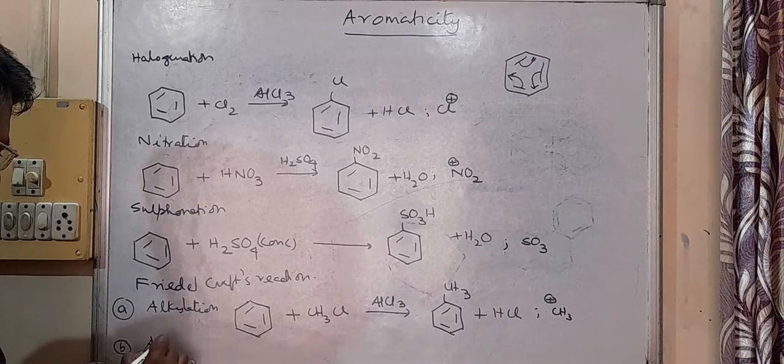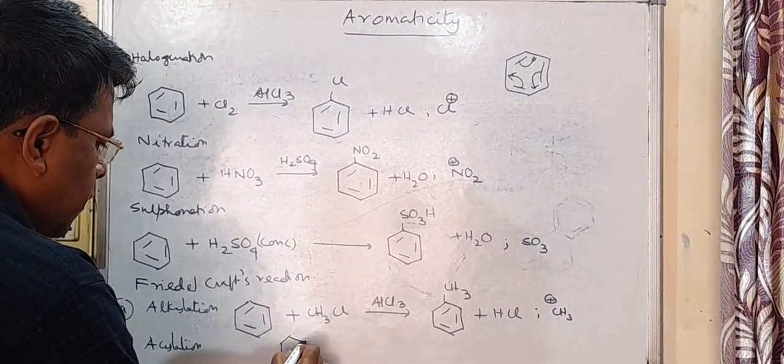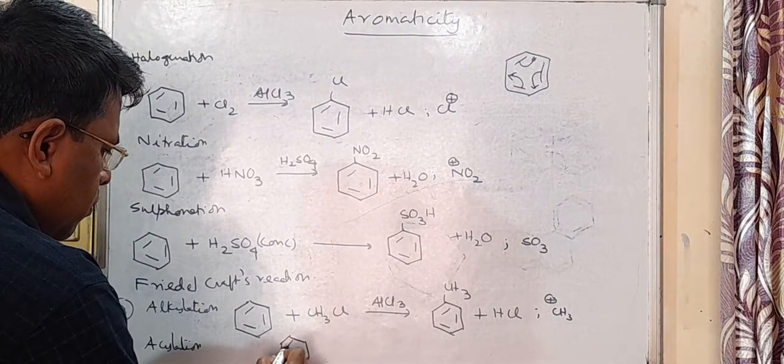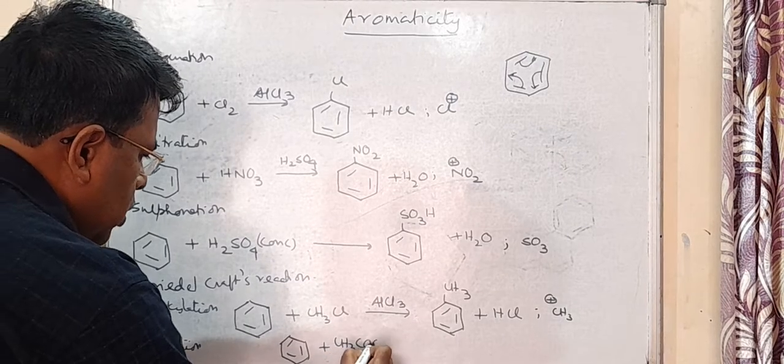Another reaction is acylation. Acylation is benzene plus CH3COCl.